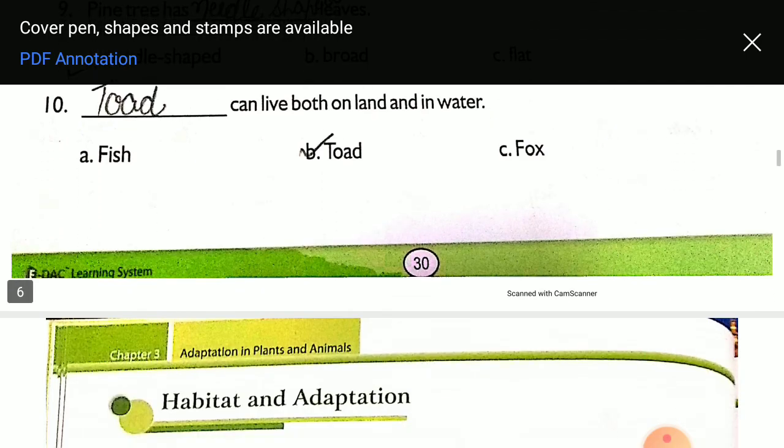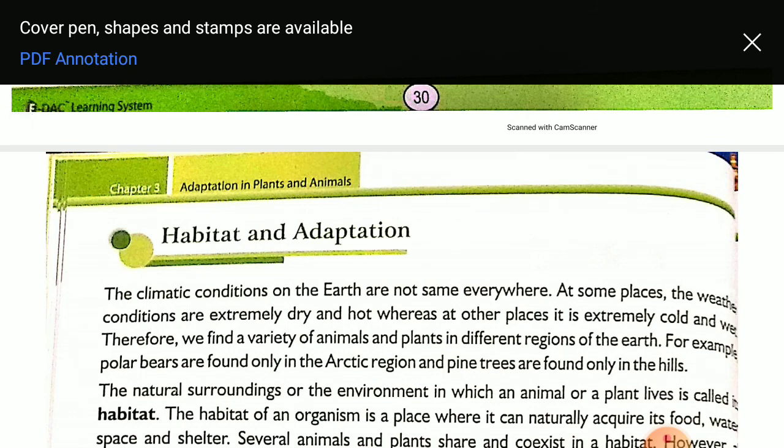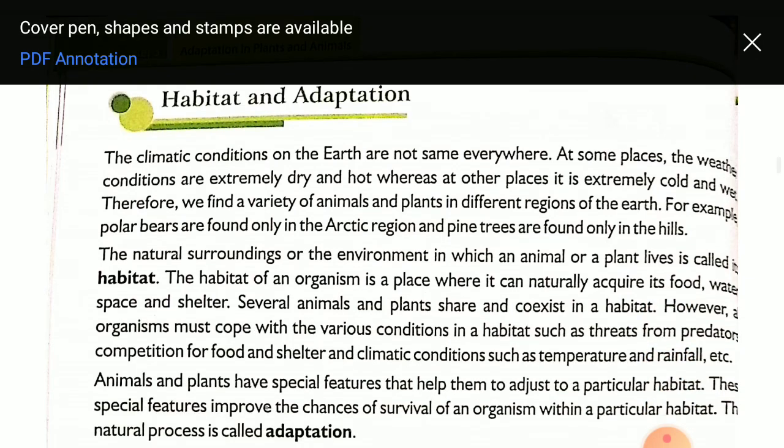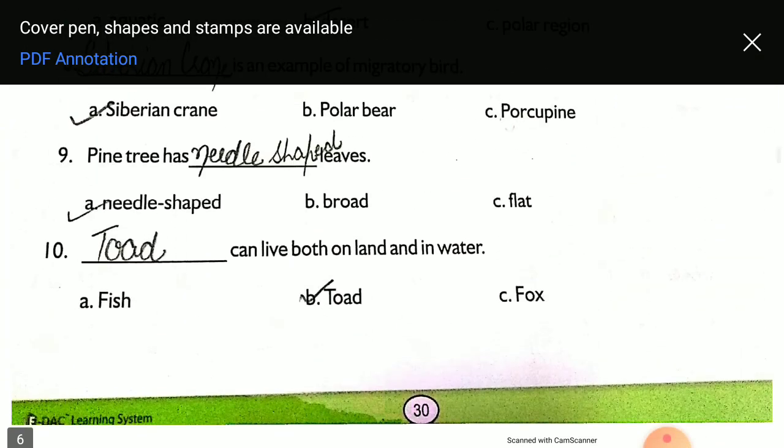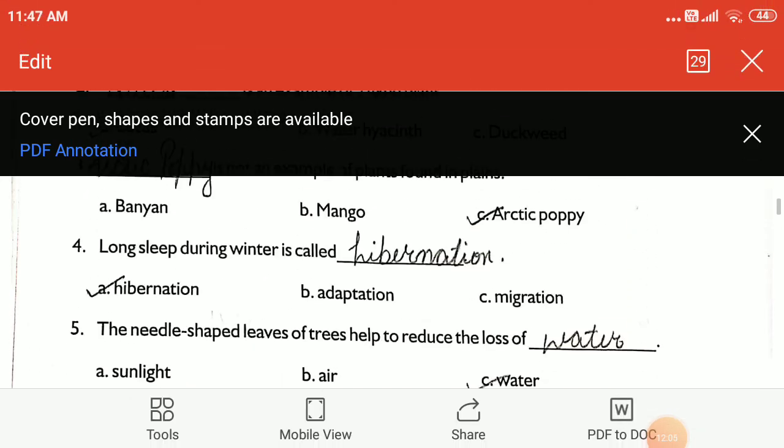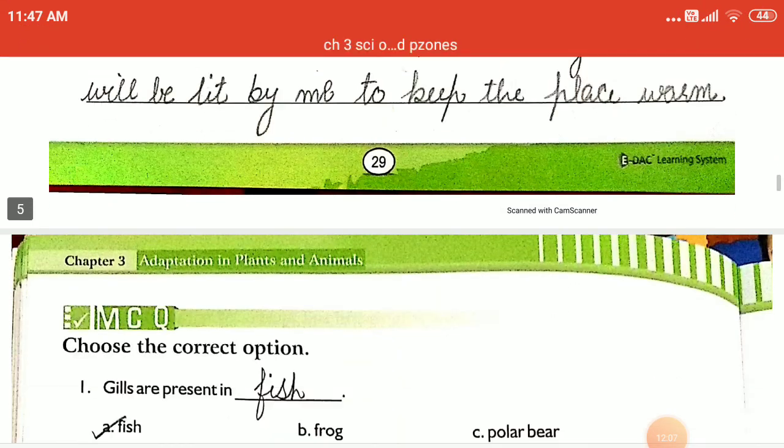So this was our third chapter of science. Now we will discuss question answers of the discovering book in the next video. Okay, so students, please read these question answers and learn them also. These are very easy question answers.